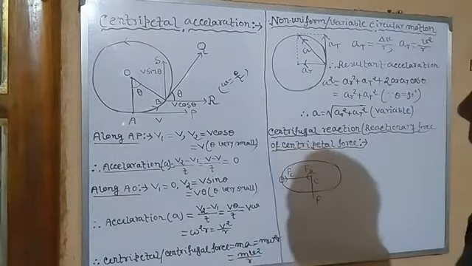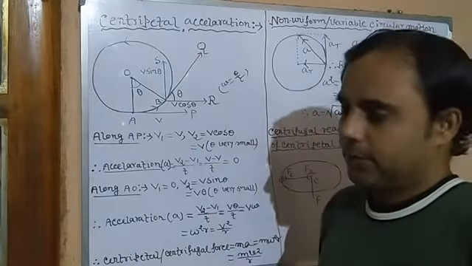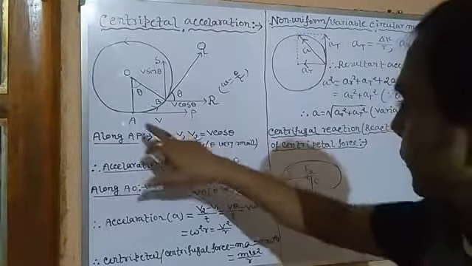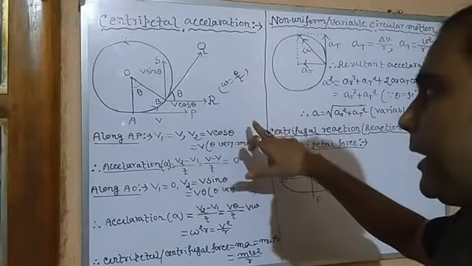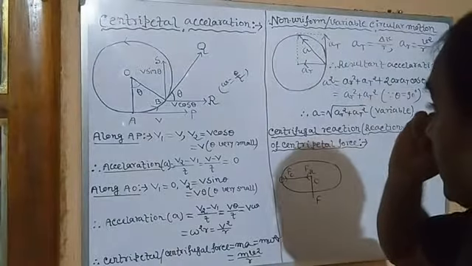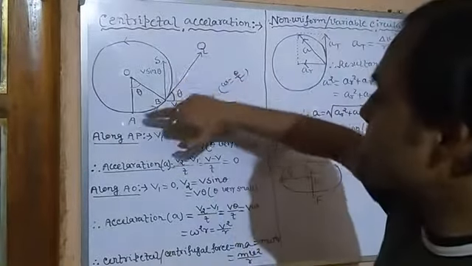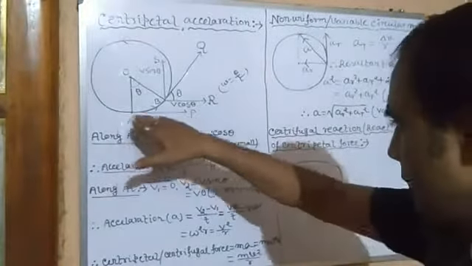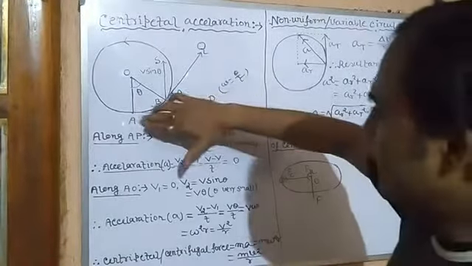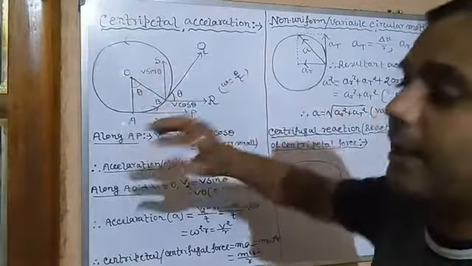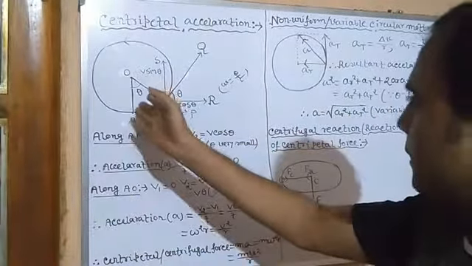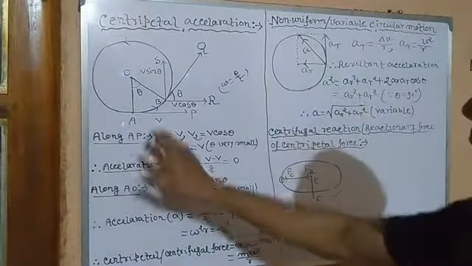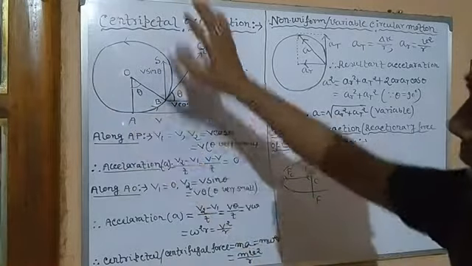Now if we look at point A, its direction of velocity is along the tangent, that is along AP. Whereas along AO, you can see V, that is the linear velocity, is along AP, along the tangent. But its component along AO, that is towards the center, is 0, since AO is perpendicular to AP and the motion is directed along AP. So at point A, its component along AO is 0.